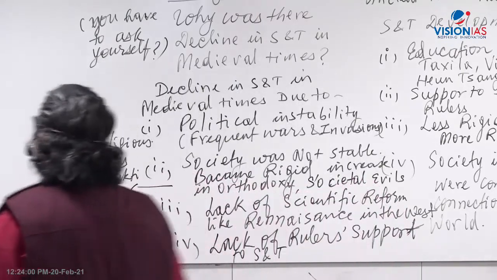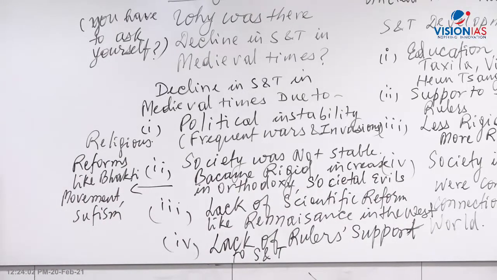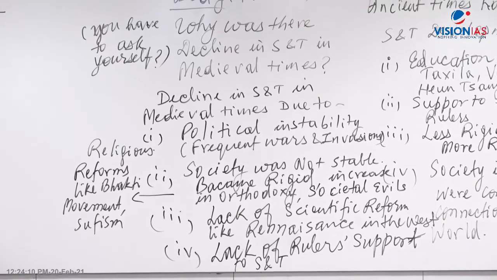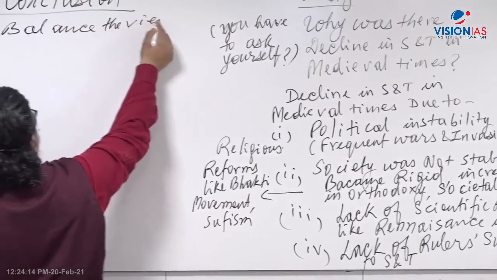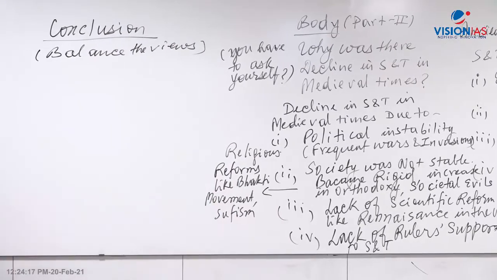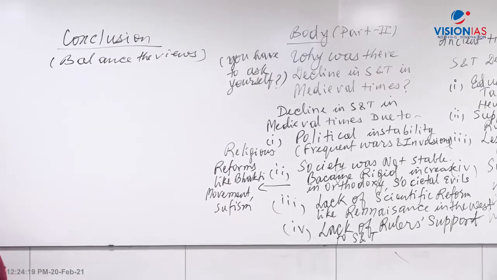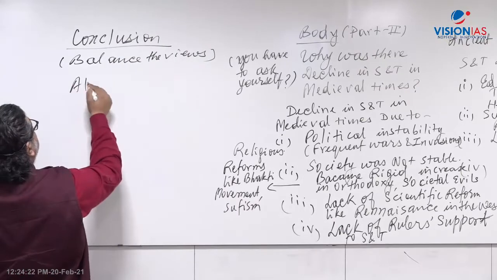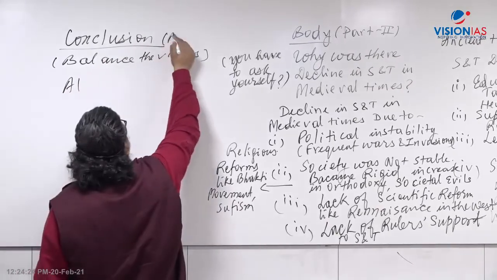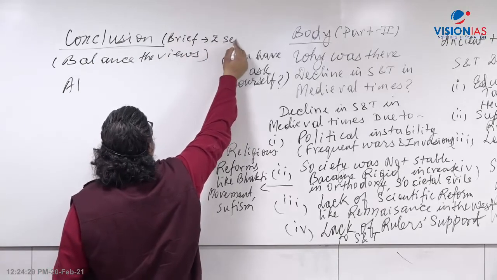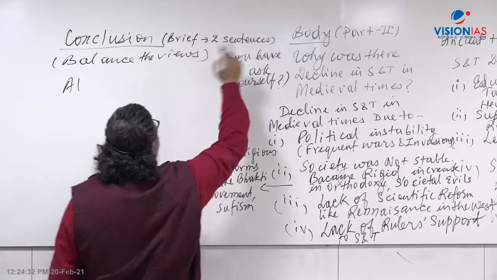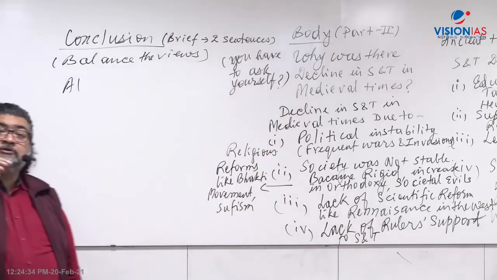And how would you conclude your answer? Your conclusion has to end with balancing. You have to balance the views, whatever the views are. How would you balance it? Although, and again the conclusion has to be brief. It should not be too lengthy. Two sentences, not more than that. And the conclusion should not be a repeat of the body.